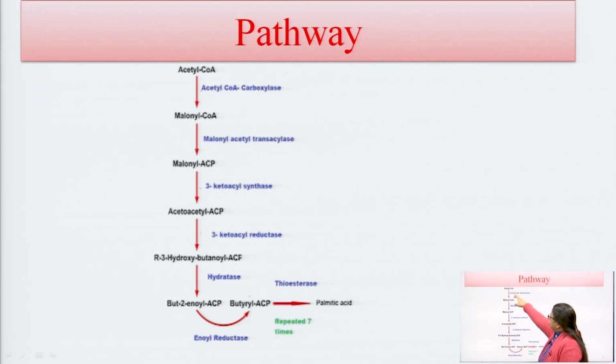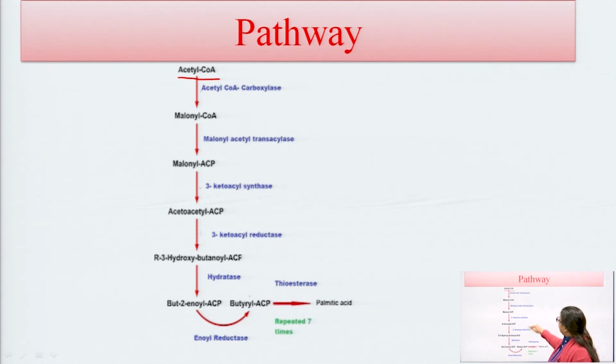Acetyl coenzyme A is the starting compound for the formation of palmitic acid, and it is catalyzed by acetyl coenzyme A carboxylase to form malonyl coenzyme A.